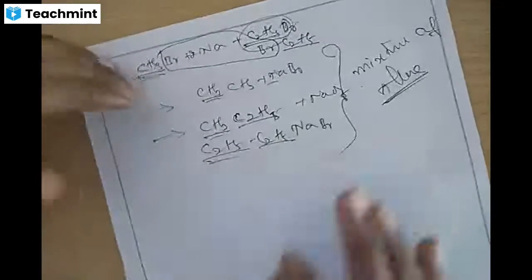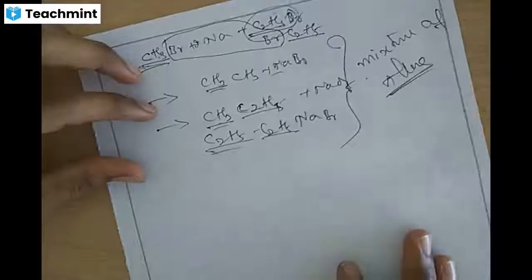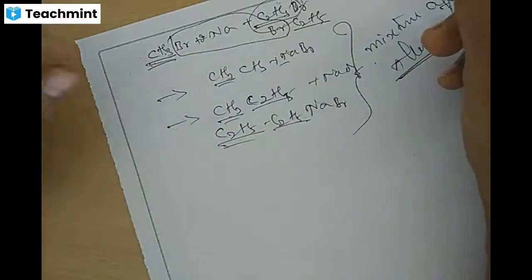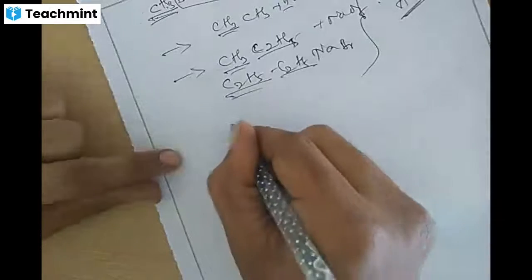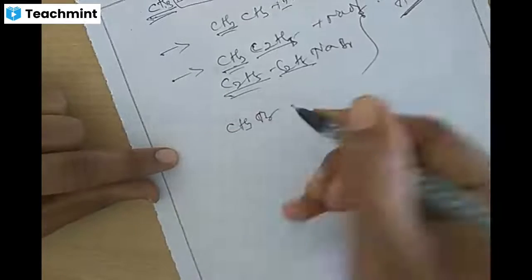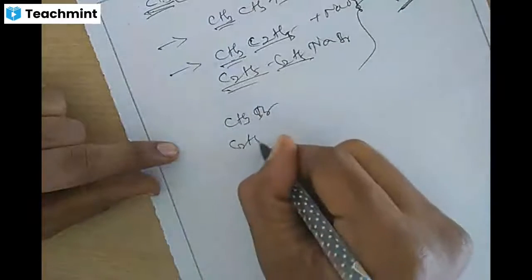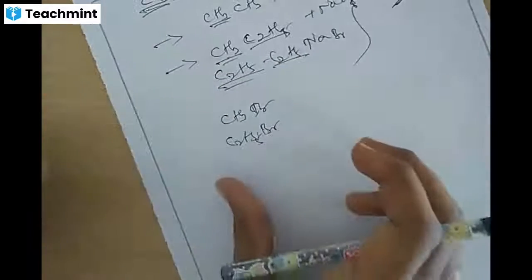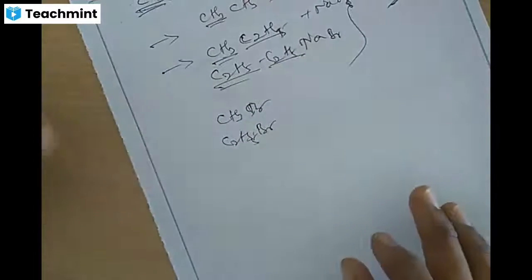That is the reason this method, the preparation of alkane from haloalkane, is preferred for symmetrical alkanes. If we take both CH3Br, CH3Br, or both C2H5Br, C2H5Br, then it is symmetrical, and we'll be getting the higher alkane.